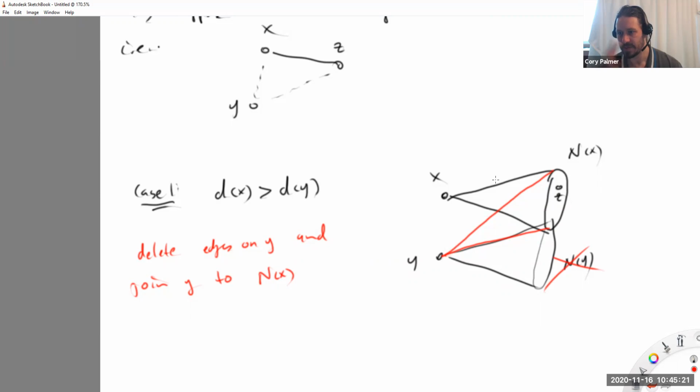Okay. This has two consequences, or one consequence and one non-consequence. What does it do for the number of edges of the graph? I deleted d(y) edges and added d(x) edges, so I increased the number of edges. Definitely went up. Should be impossible, right? Unless this creates a clique, a k+1 clique. Can this create a clique though?